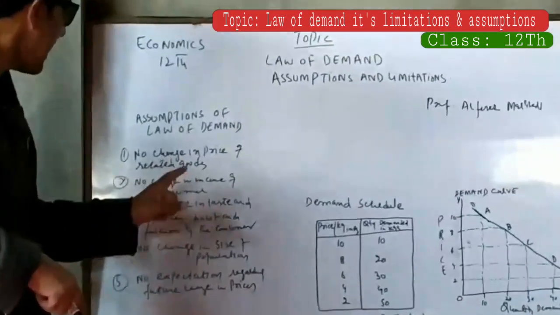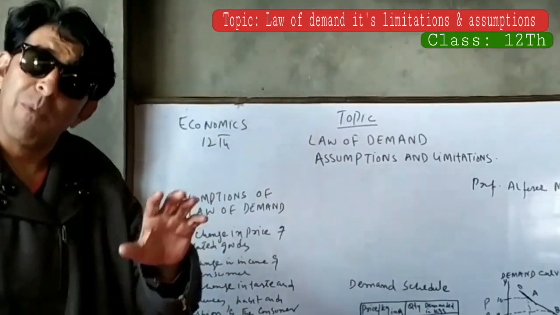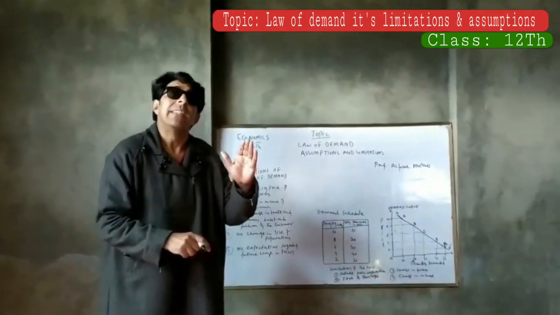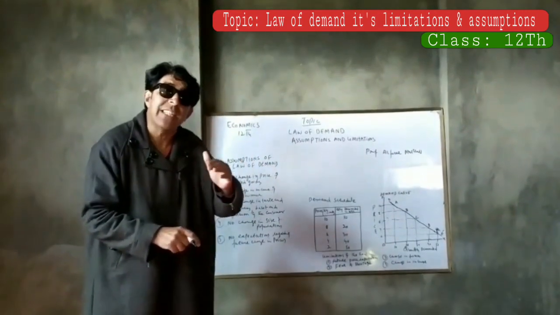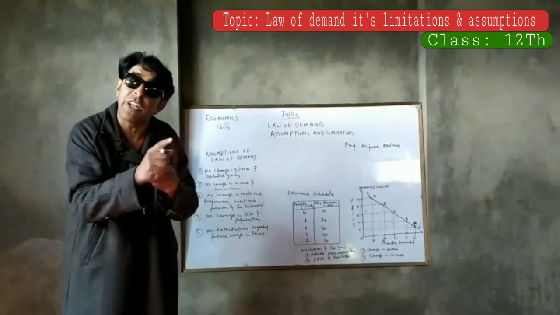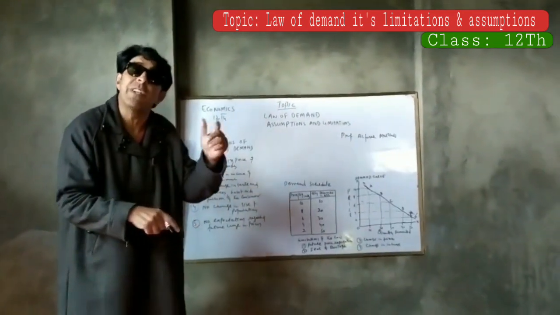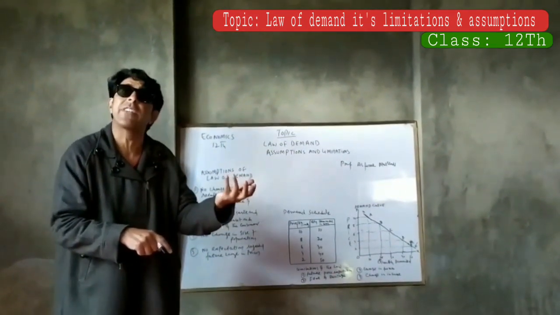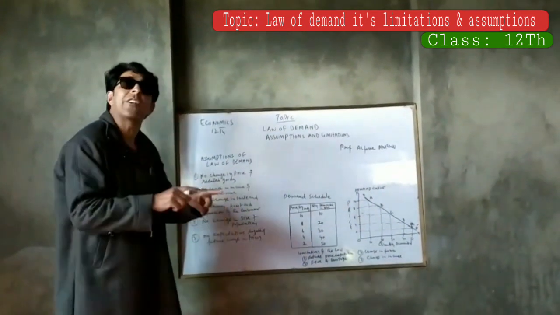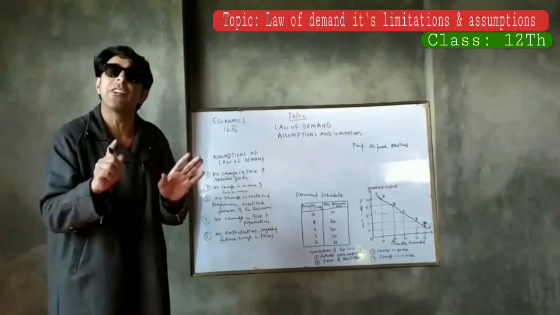Number three, no change in the tastes, preferences, habits and fashion of the consumer. The law is applicable only if the tastes and preferences of a consumer for a commodity remain constant, and there is no change in fashion, because a change in fashion increases the demand for the commodity even if the price is high. There should be no change in tastes, preferences, custom, fashion and habits.